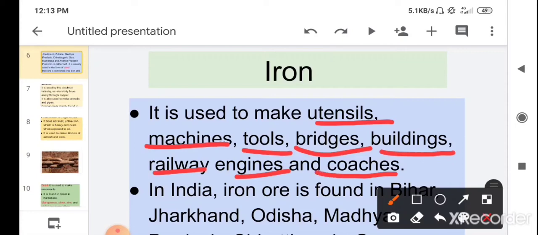So iron is hard and shining, that is why it is metal, and it is used to make different types of objects which we use in our daily life. These are a few examples of the uses of iron.